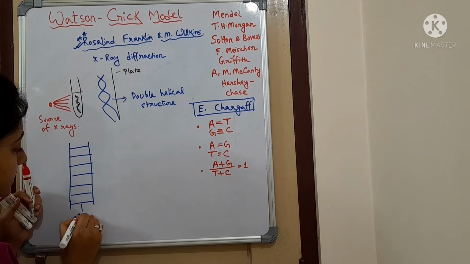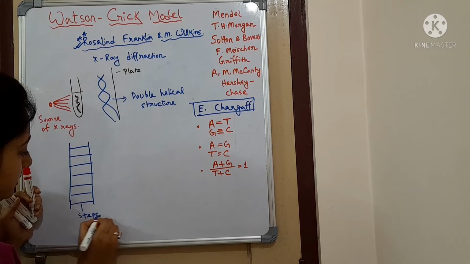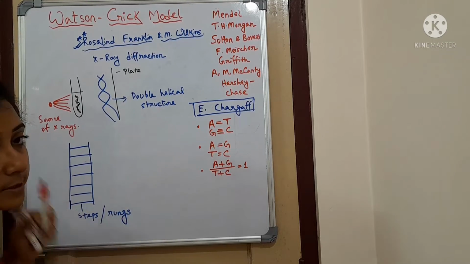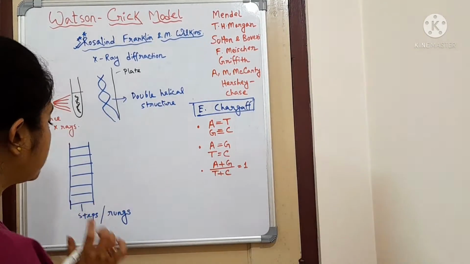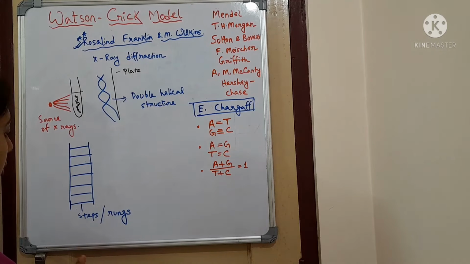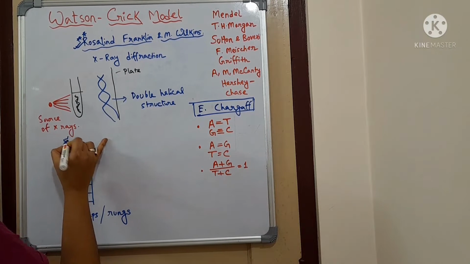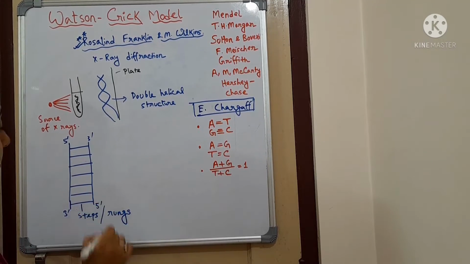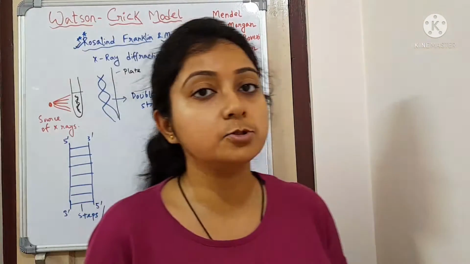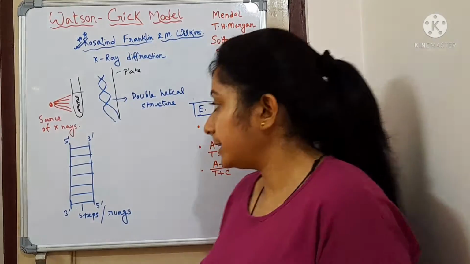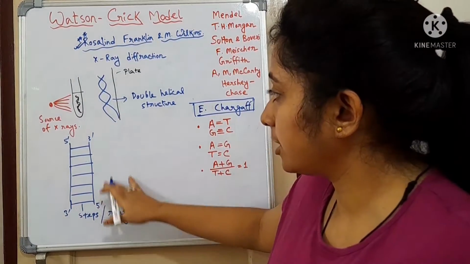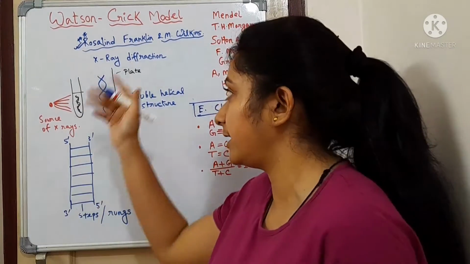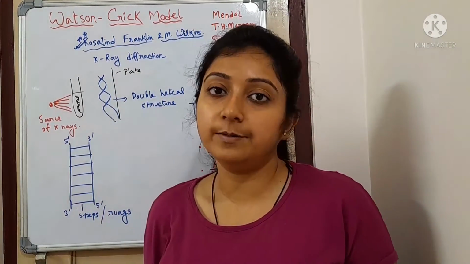We can consider these as the steps of the ladder, but some scientists say that these are the rungs of the ladder. And they also said that there will always be two opposite poles. One will be 5' to 3', and the other will be 3' to 5'. So this is the structure of the DNA. They said that when this is intertwined, this kind of double helical structure will be formed.